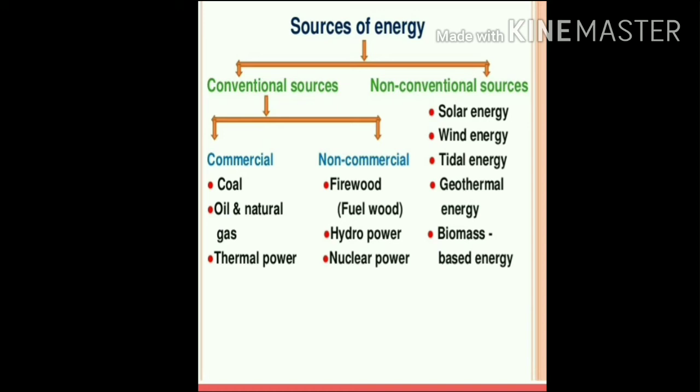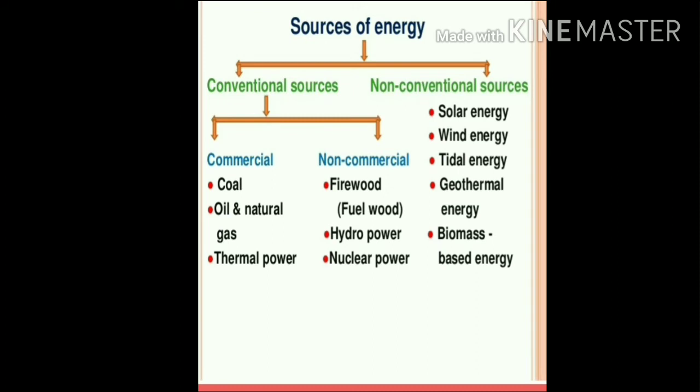On the other hand, students, the non-commercial sources of energy are free. They are a free gift of nature. They are available in nature, so they are not bought and sold in the market. So the conventional sources are divided into commercial and non-commercial sources.